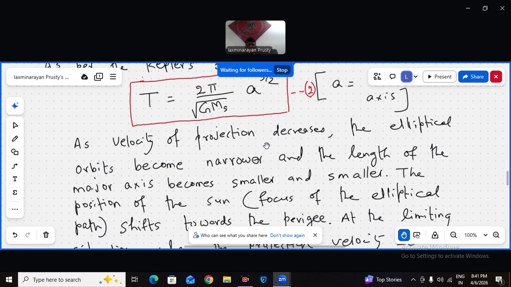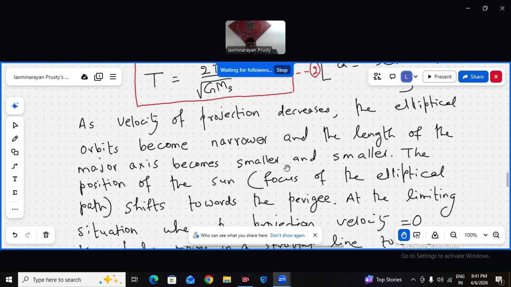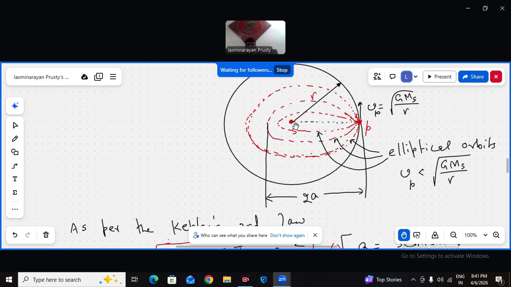As the velocity of projection decreases, the ellipse becomes narrower and the length of the major axis becomes smaller and smaller. The sun's position is not changing, but the major axis becomes smaller and smaller.